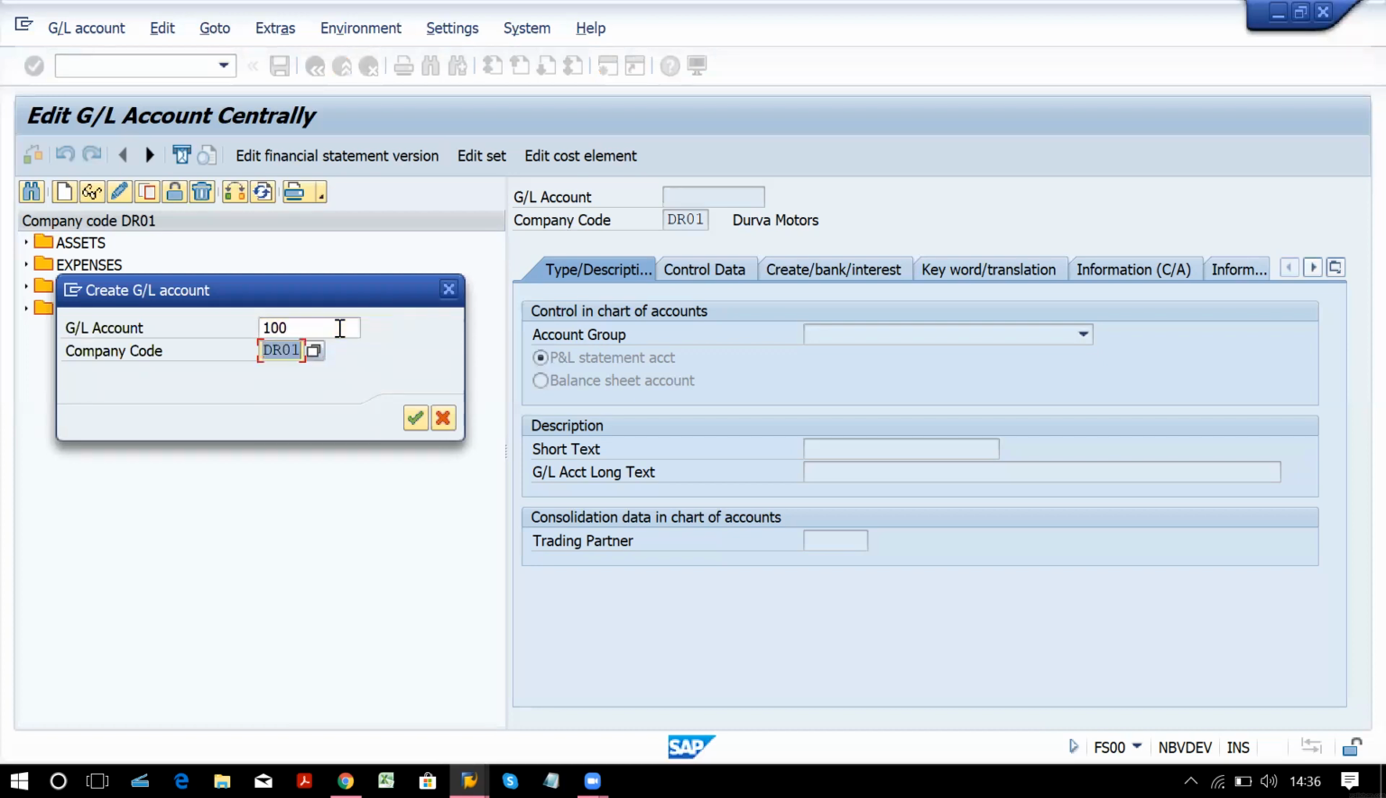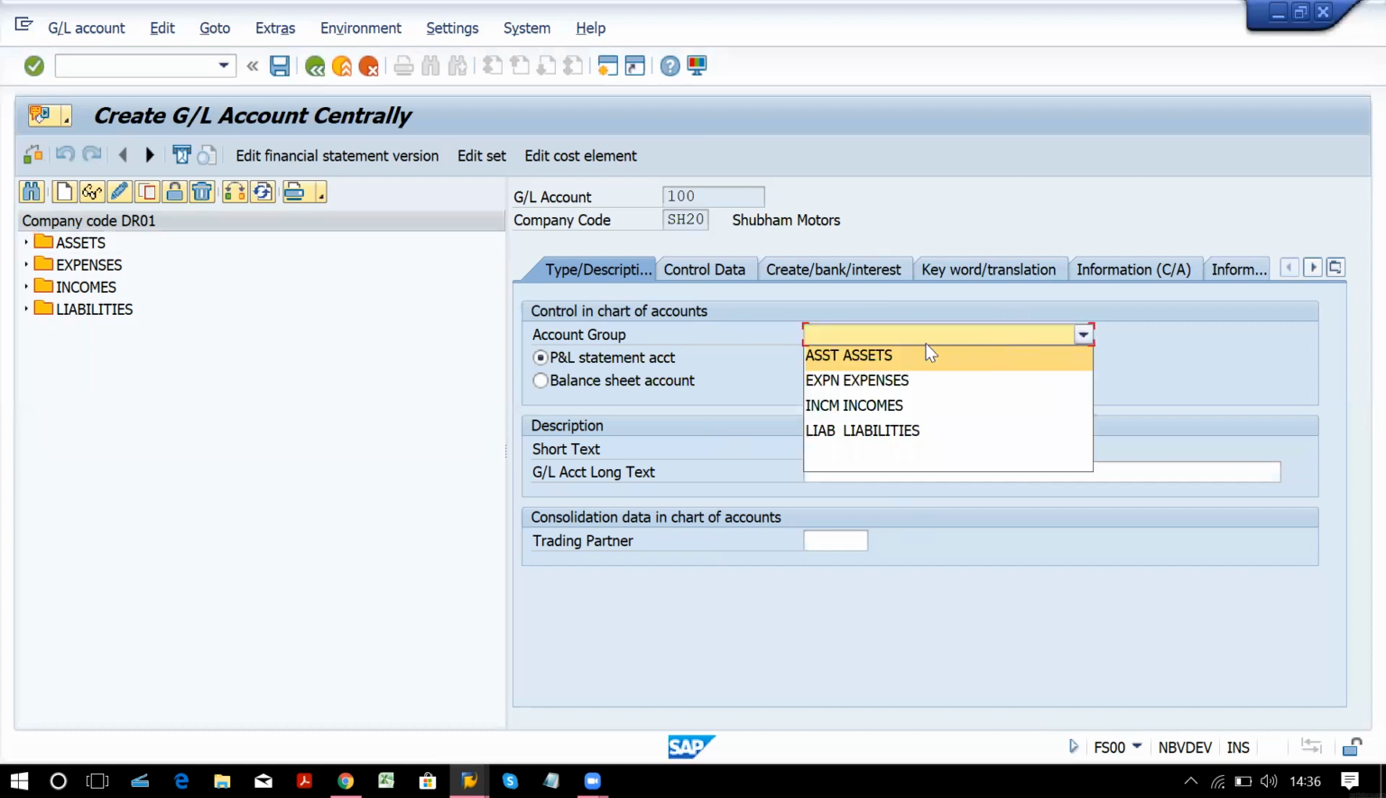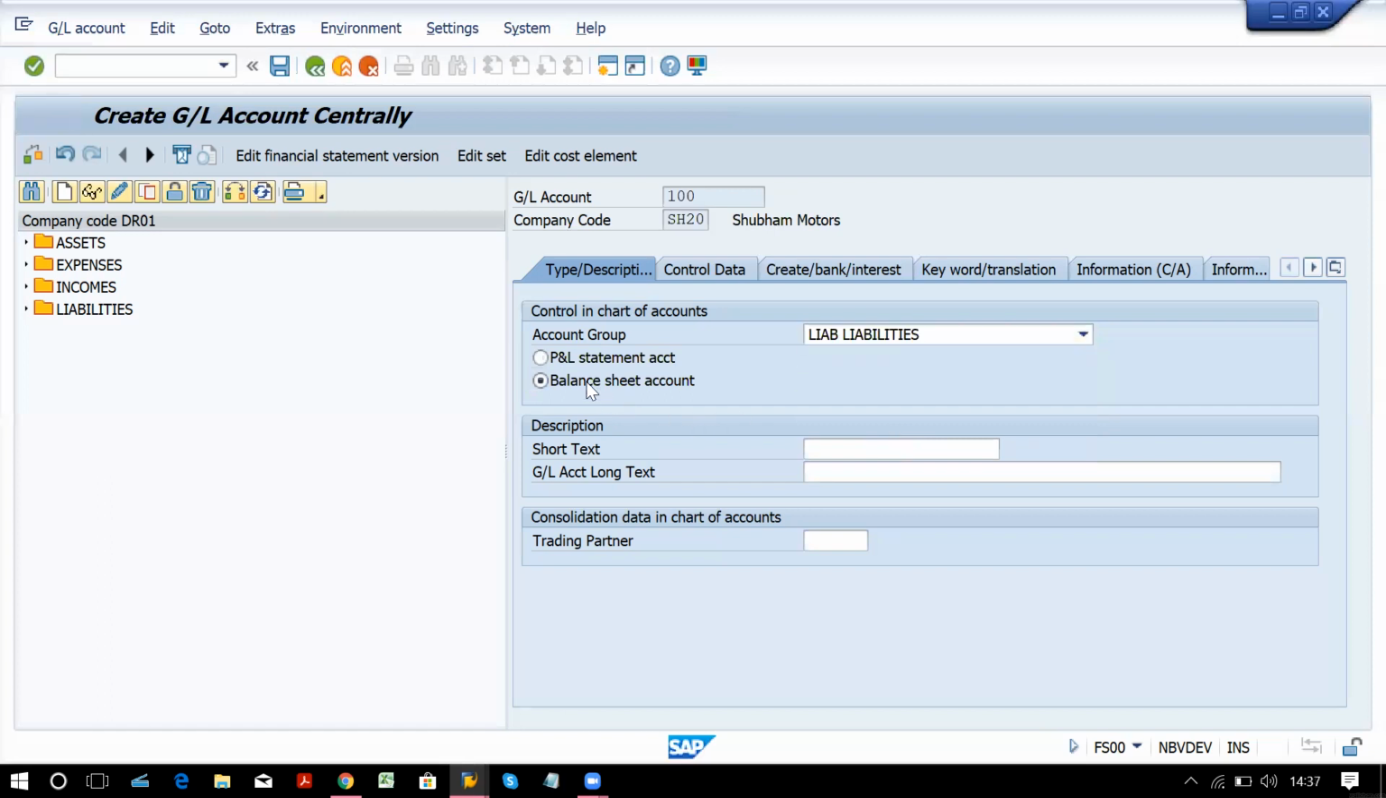Okay, so I'm giving here 100, and you have to give your company code SH20. Okay, so it will open up all the tabs here for editing. So you have to select your account group, whatever account groups you have created, they will appear over here. So it is a liability side account which will appear on balance sheet. So you have to give that. You can give here short name for your account, retain earning, and the long name.